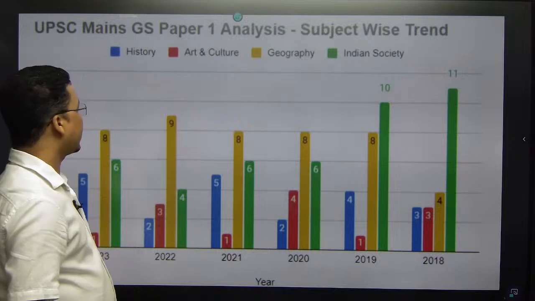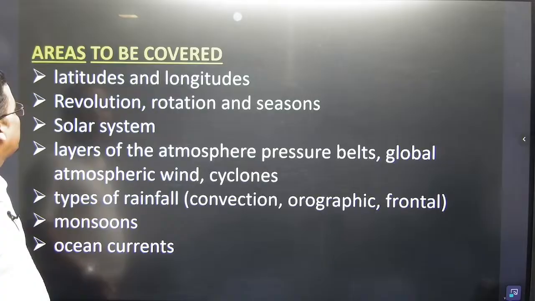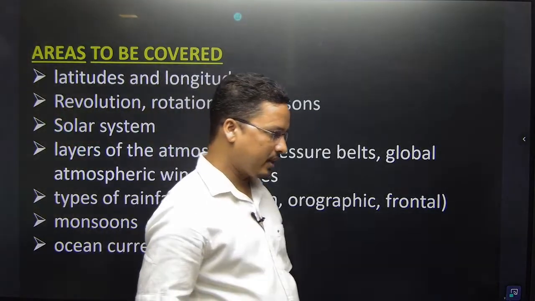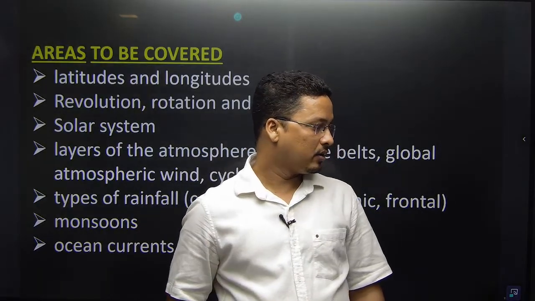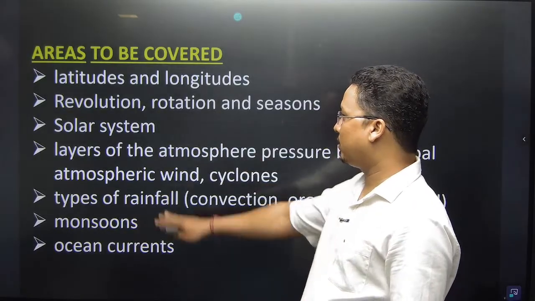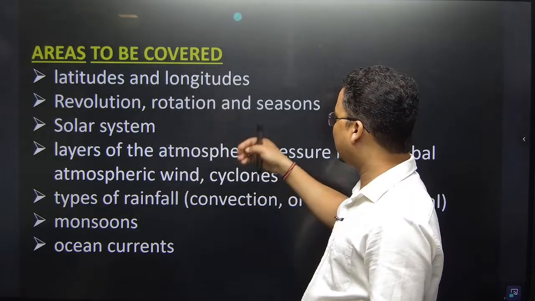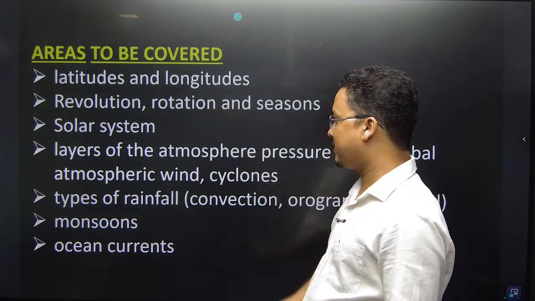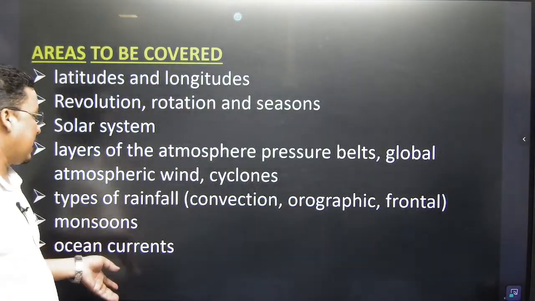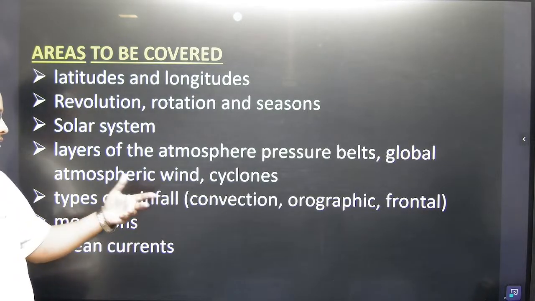So we have seen the mains pattern. Now let's see which book to read and which area to cover, right? Which are the areas in geography you have to cover? The latitude, longitude, revolution, rotation, seasons, solar system, layers of atmosphere, pressure belts, global atmospheric winds, cyclones, types of rainfall, right?